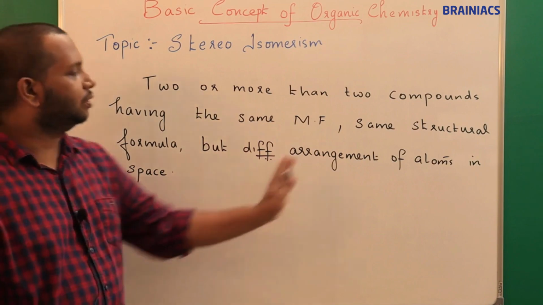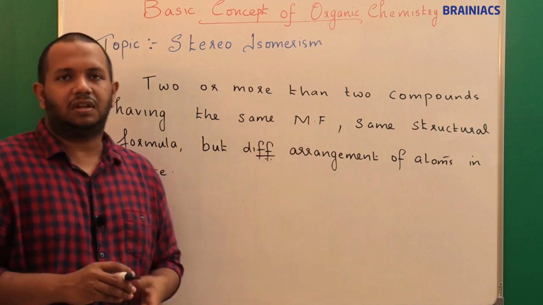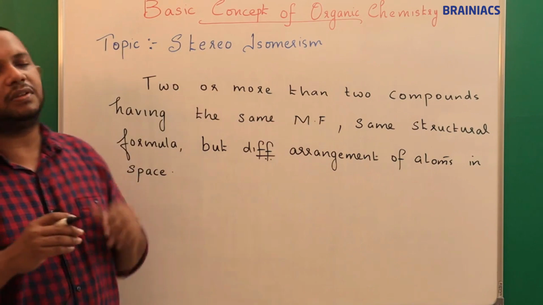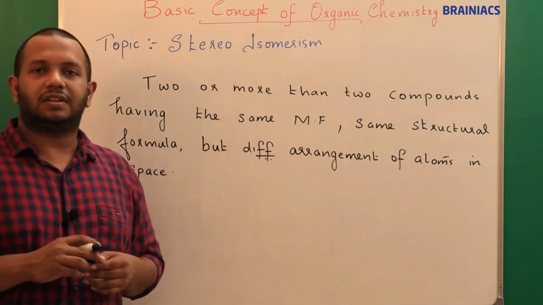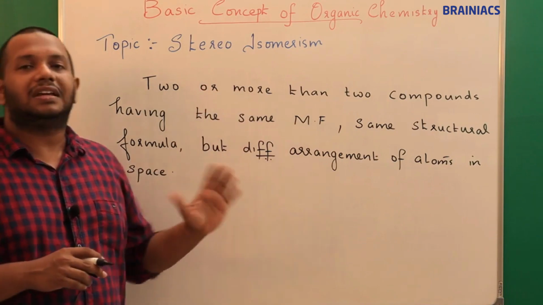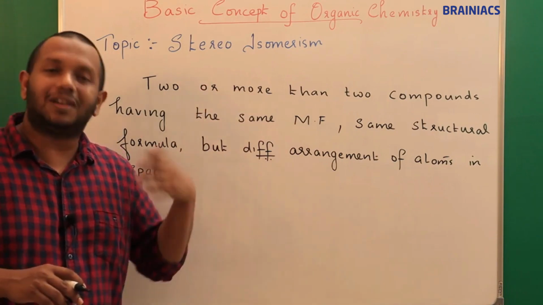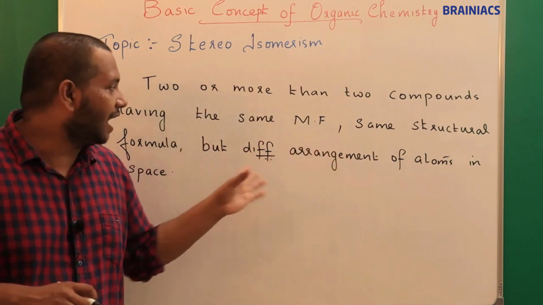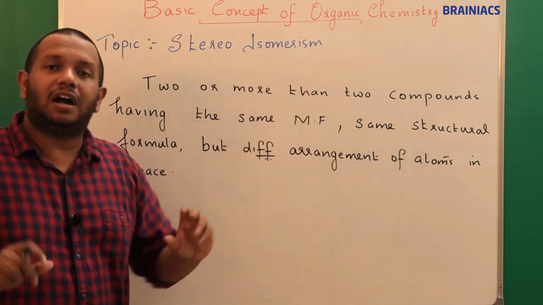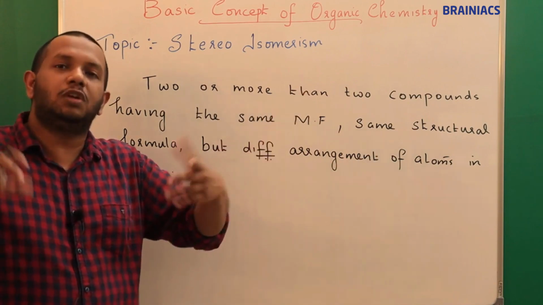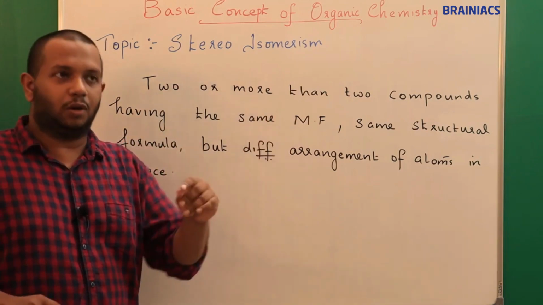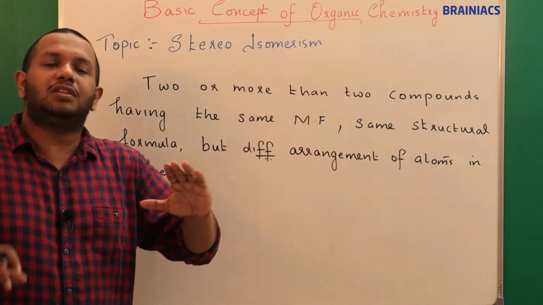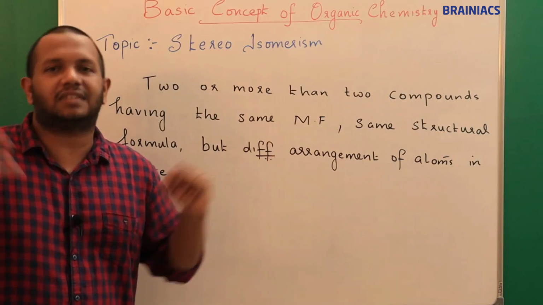But different arrangement of atoms in space. So this is what is called basically stereoisomerism. Now the question here is, this stereoisomerism can be of two different types. What does that mean? That means you can arrange the atoms in space in two different ways.